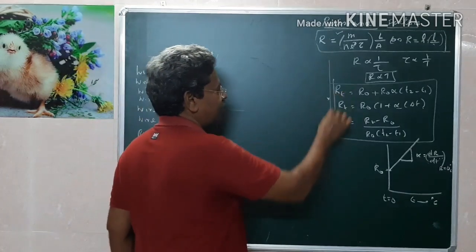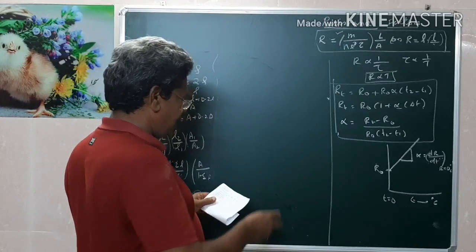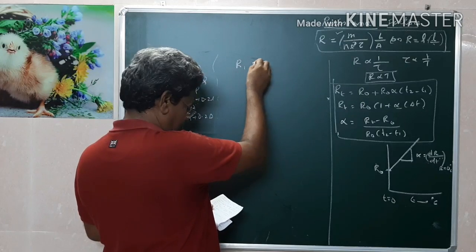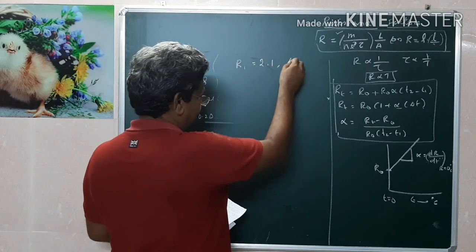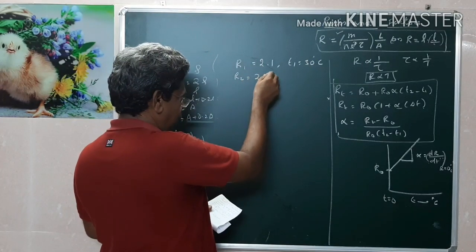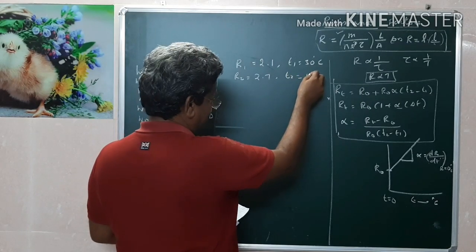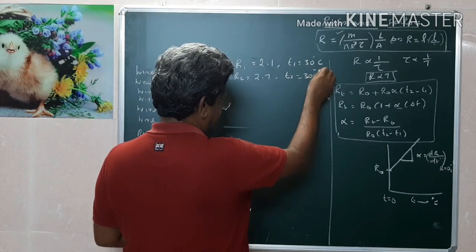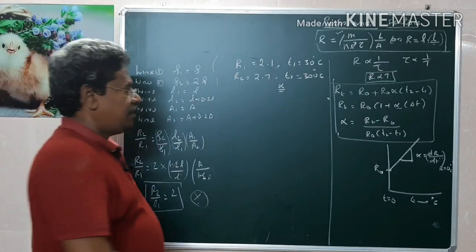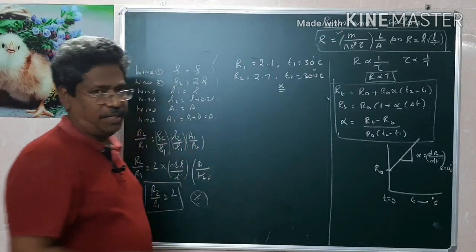Now I want to calculate a few problems based on this. Number one, suppose you are given the resistance at a temperature of 30 degrees Celsius. R1 equal to 2.1 and the temperature T1 equal to 30 degrees Celsius. And the resistance R2 is equal to 2.7 when the temperature is increased to, for example, 300 degrees Celsius. Find alpha. So that means at 30 degrees Celsius the resistance is 2.1 ohm. When the temperature increases, resistance also increased to 2.7. Then find alpha. Very simple.